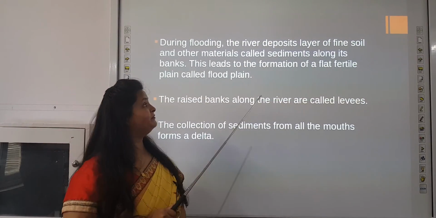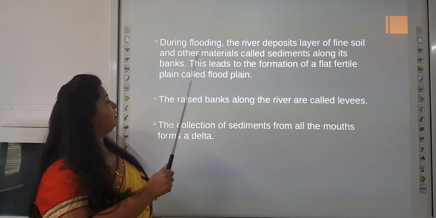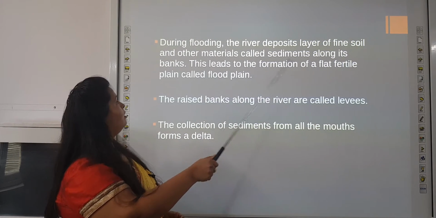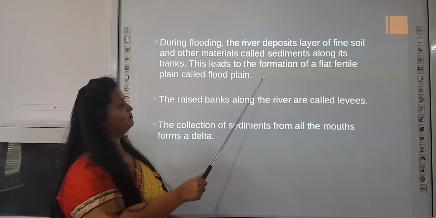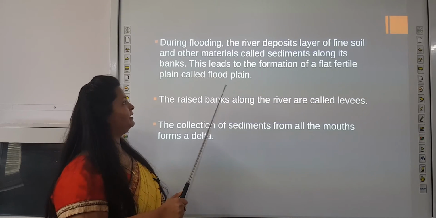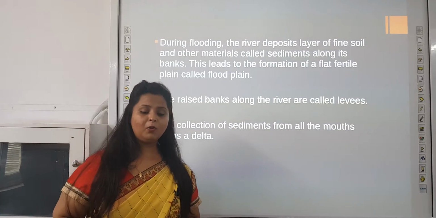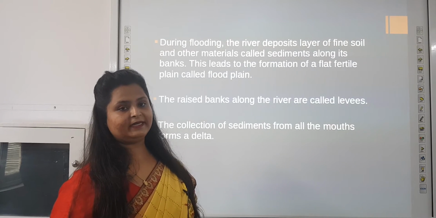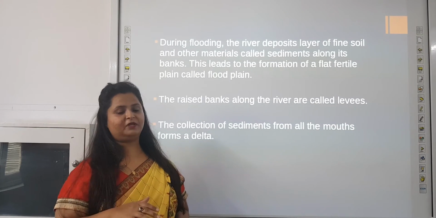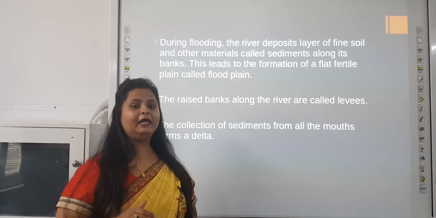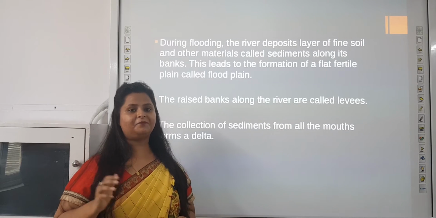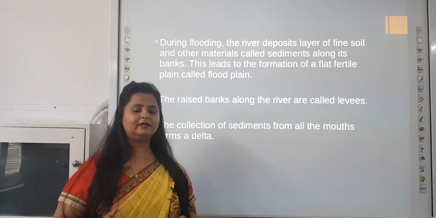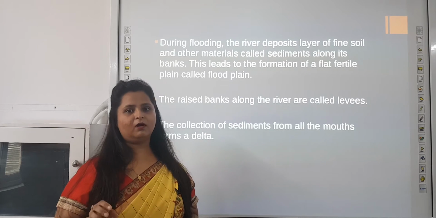During flooding, the river deposits layers of fine soil and other material called sediments along its banks. This leads to the formation of a flat fertile plain called a floodplain. Now, when the water is flowing at a very high speed, it takes many substances with itself like sand, silt, clay, small rocks, sediments.